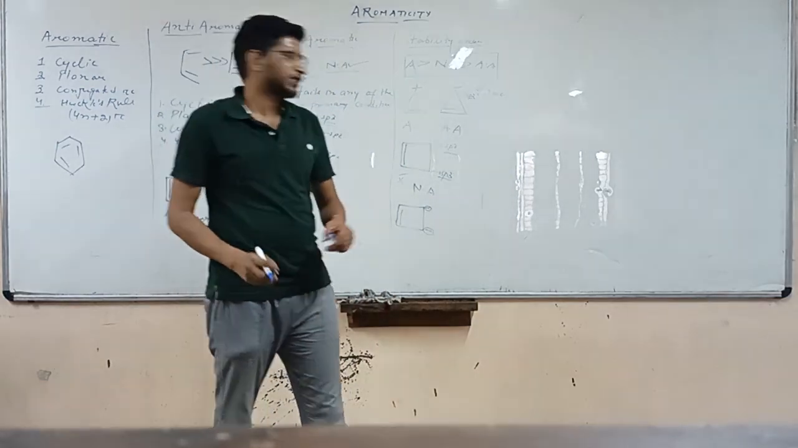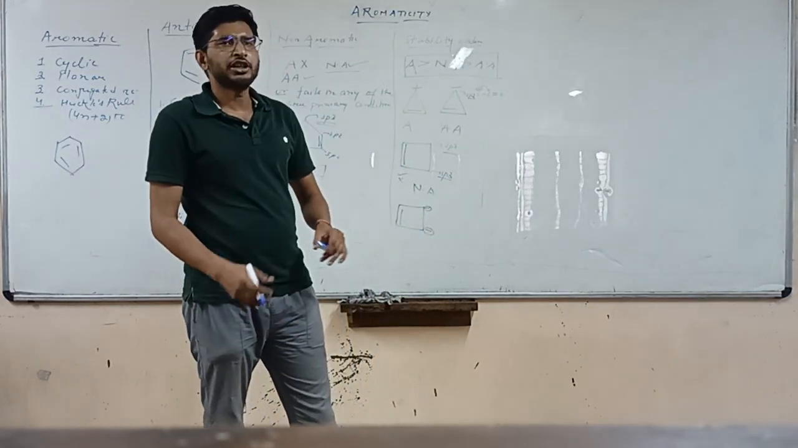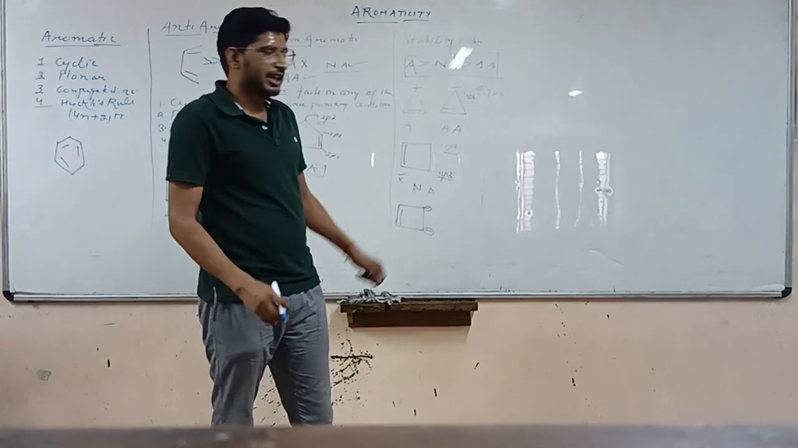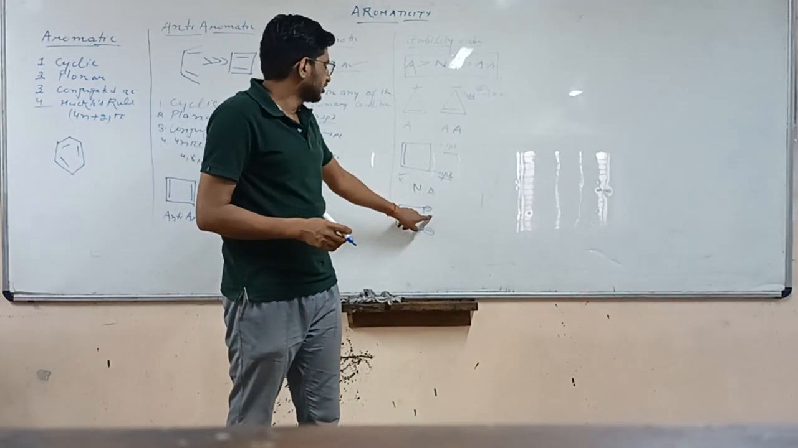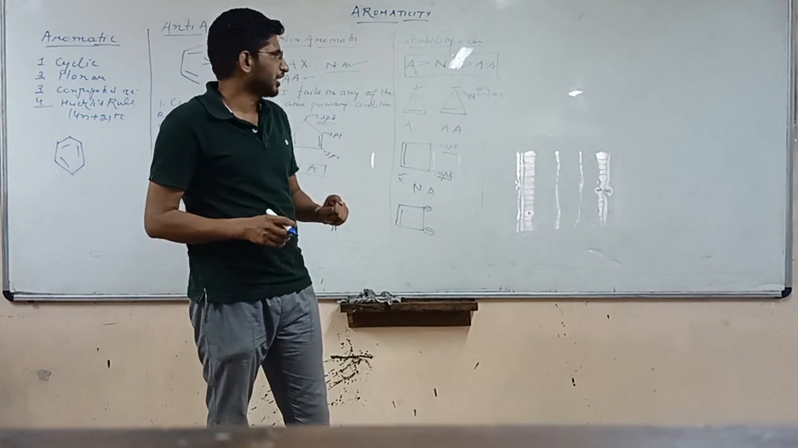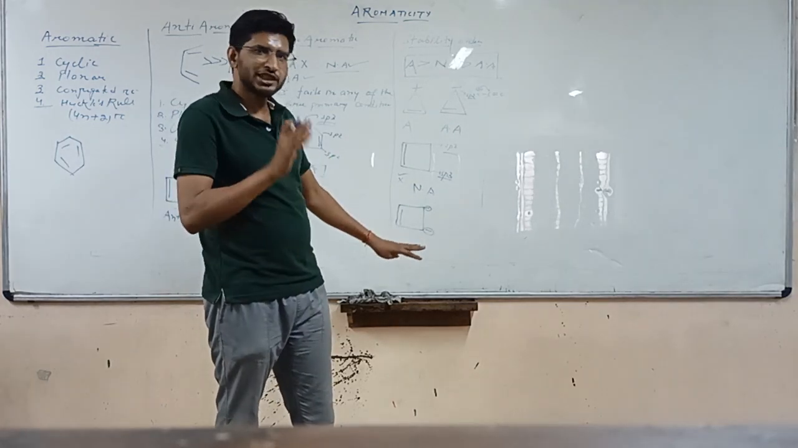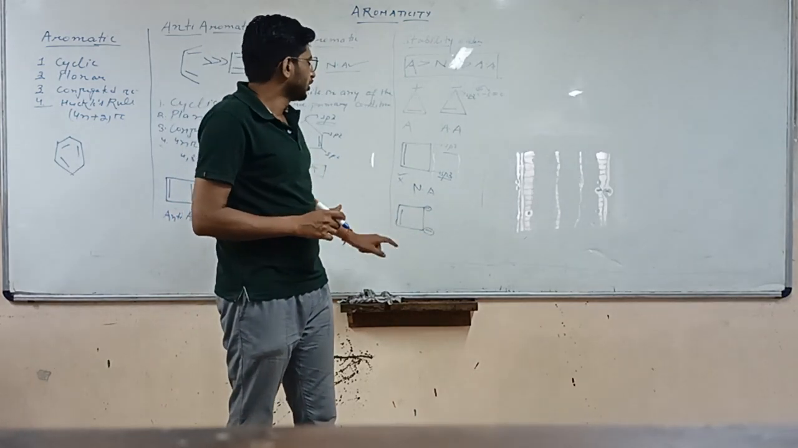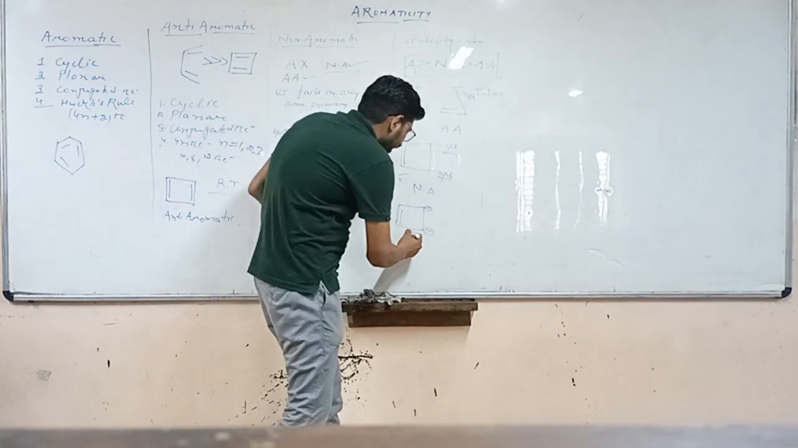What will be the hybridization and stability of this compound? This compound is cyclic. Is it planar? Yes. Double bond in conjugation with the negative charge. How many pi electrons? 6 pi electrons. 2, 2, 2. So this compound will be aromatic.